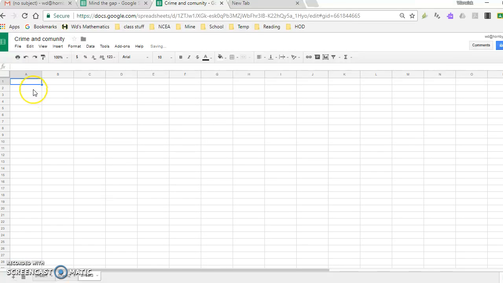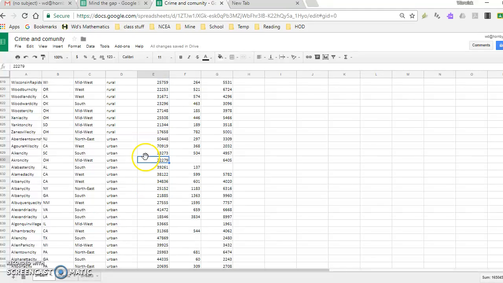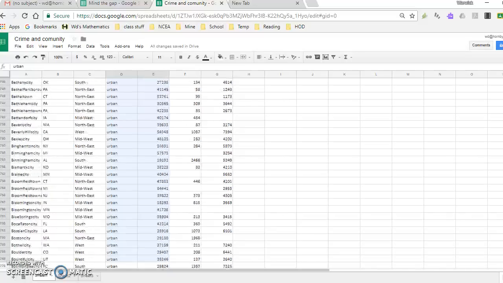Actually, I want to have my titles there. So my titles would be rural/urban, and this one's median income. When I'm doing my next step, I do have to have titles. I would now do the same thing with this part. Oh, I missed one. I'll have to redo it, but I'm not going to. You redo it if you need to.